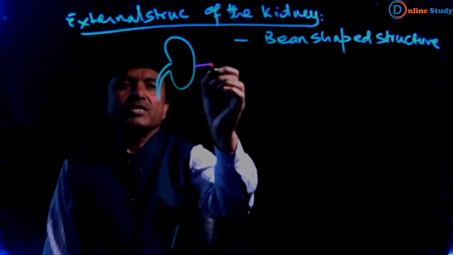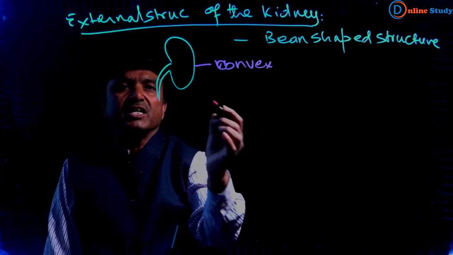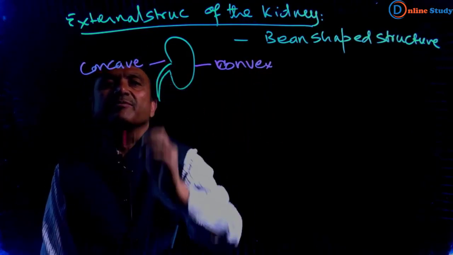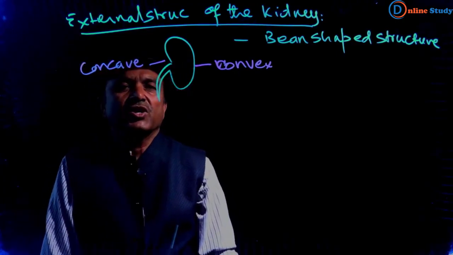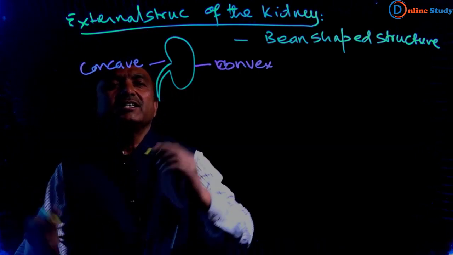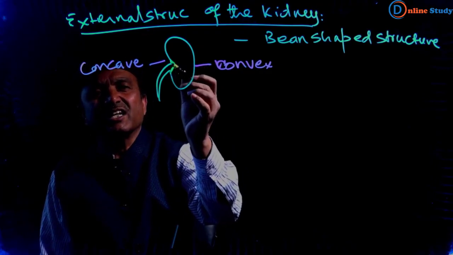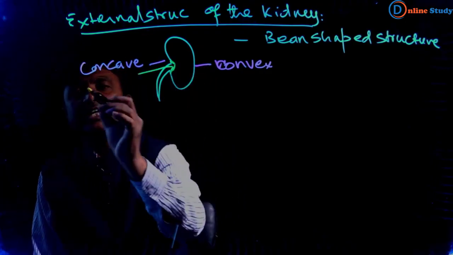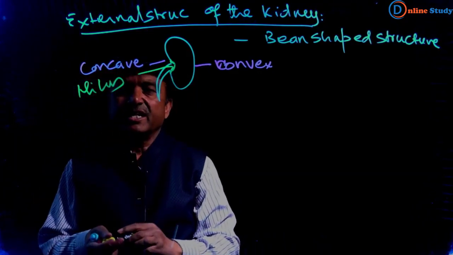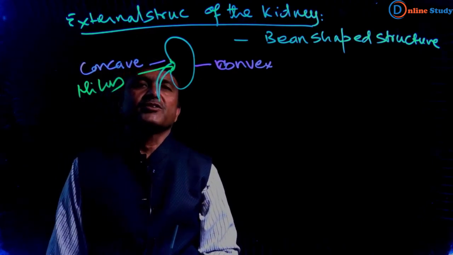The outer surface is convex. The inner surface is concave. And this inner surface, which has a little bit of cavity inside it, this concavity, is called the hilus, or we can say the renal hilus.